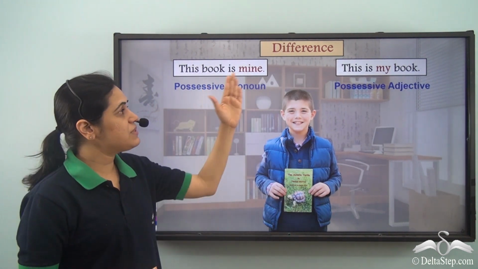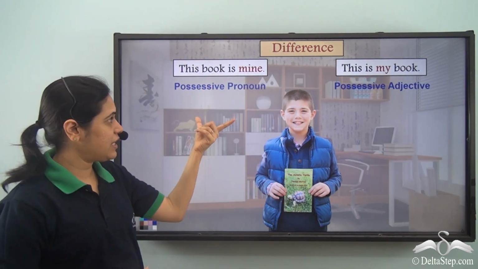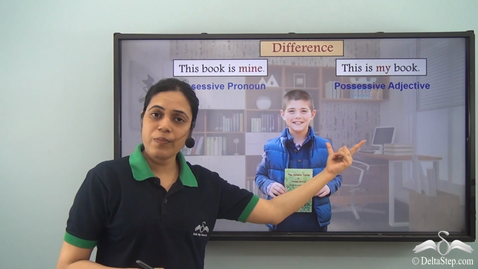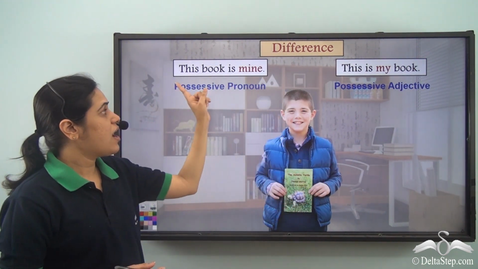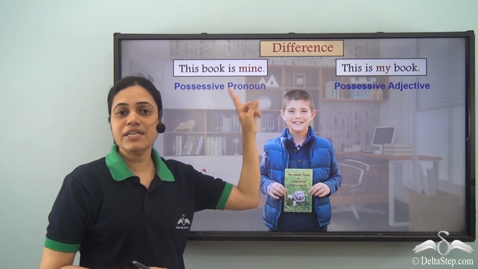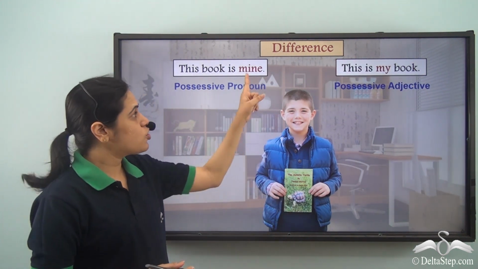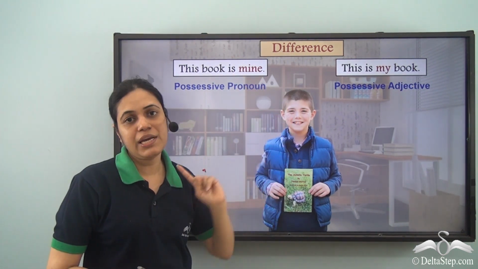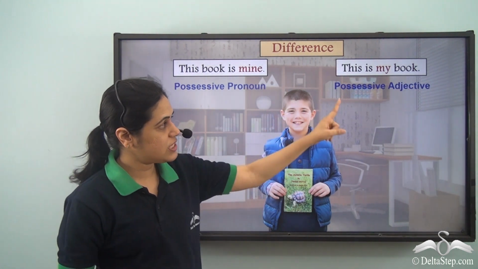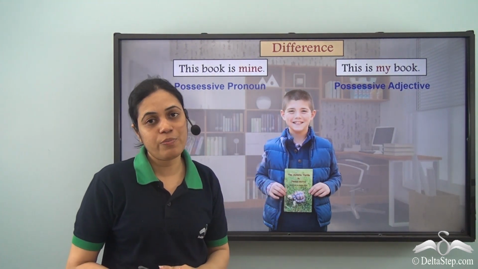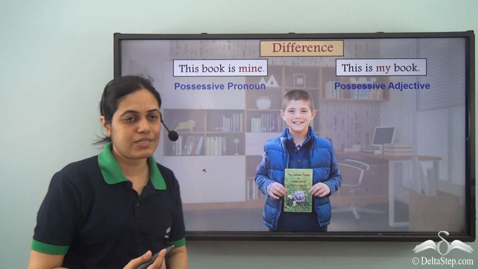Although the same sentence can be written using either a possessive pronoun or a possessive adjective, a possessive pronoun does not describe any noun. So it is not followed by any noun, but a possessive adjective will be followed by a noun it describes.